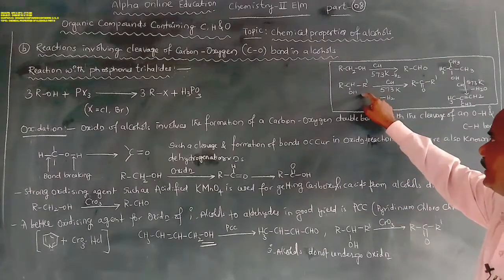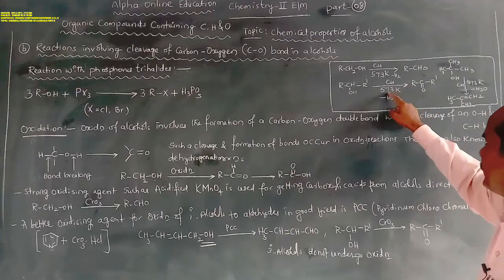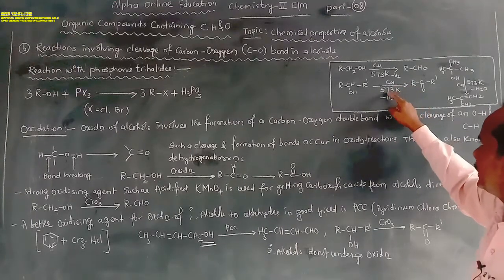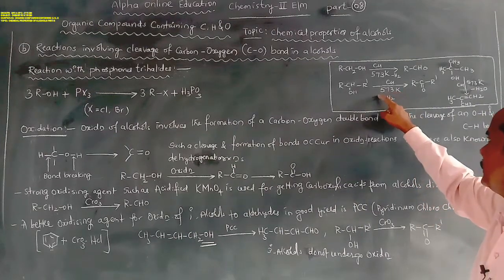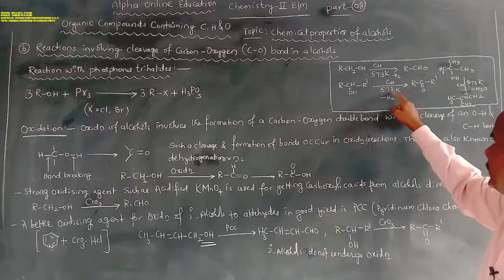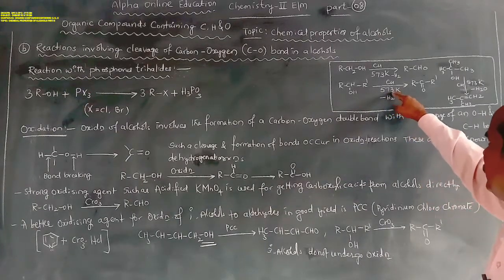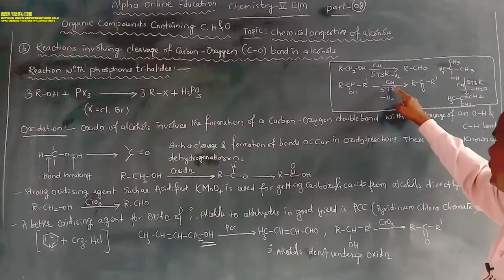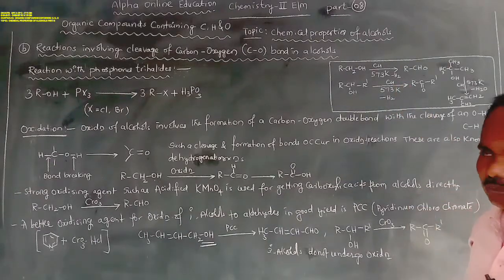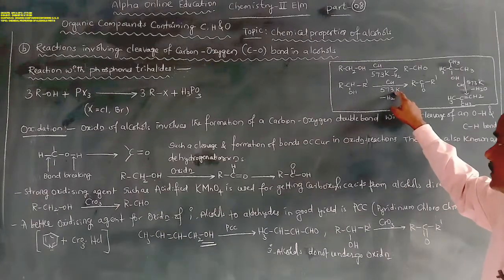Then the secondary alcohol. When a secondary alcohol is heated at 573 Kelvin, that is nearly 300 degree centigrade, since 573 minus 273 is 300 degree centigrade. Secondary alcohol gives the ketone at 573 Kelvin in presence of copper. Here also the same dehydrogenation takes place.